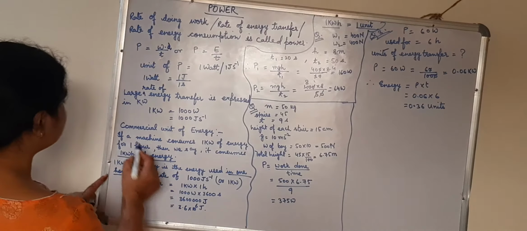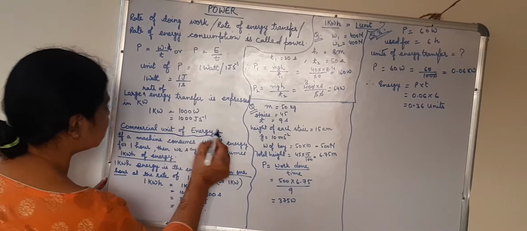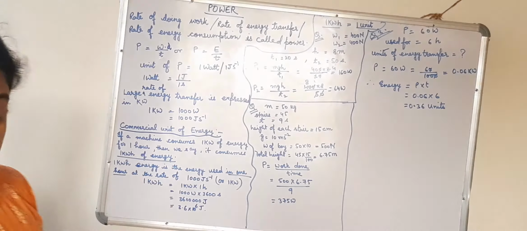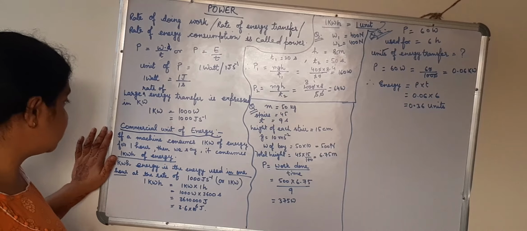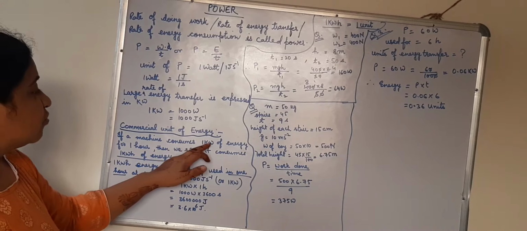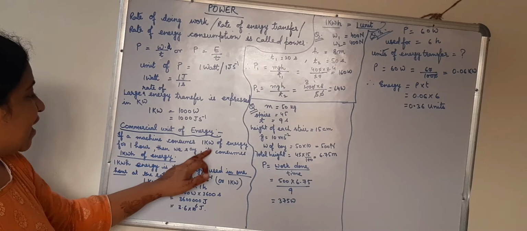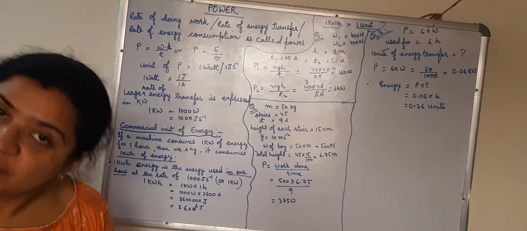Now commercial unit of energy. Now we are talking about commercial unit of energy, not power. If a machine consumes 1 kilowatt of power for 1 hour, then we say it consumes 1 kilowatt hour of energy.